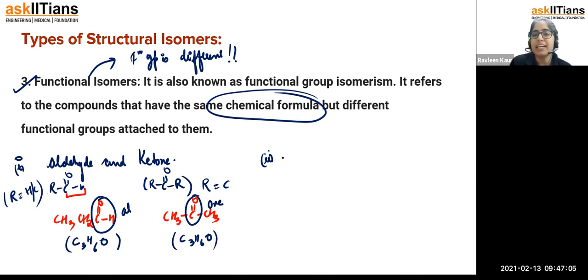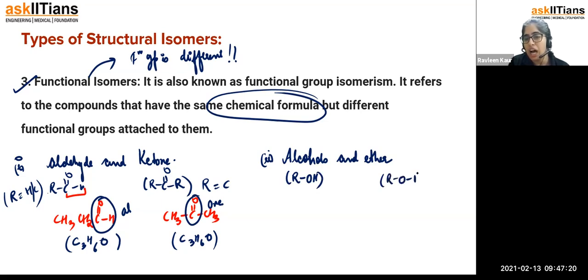Second example I can take is on the basis of alcohols and ethers. In the case of alcohol, the functional group that is used is ROH, and in the case of ether, it is going to be ROR. Let me take one example, like you are having CH3, CH2, CH2OH. On the other side, you are having CH3. How many are 3 carbon atoms? At least this carbon count has to be maintained to have the same chemical formula, right? So 1, 2, 3, and so on.